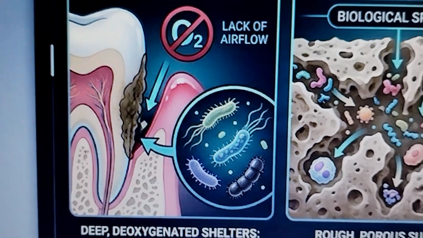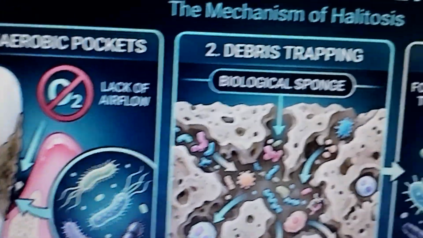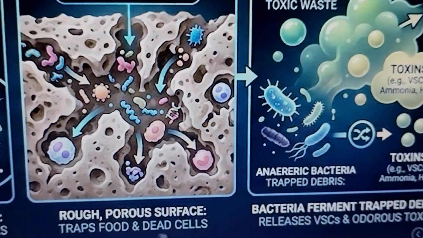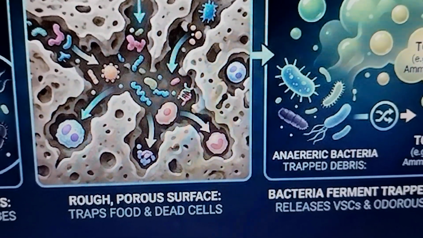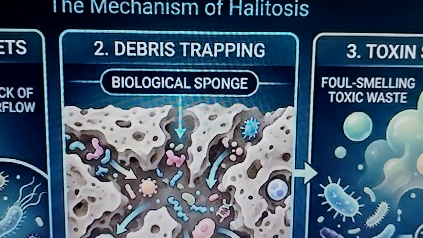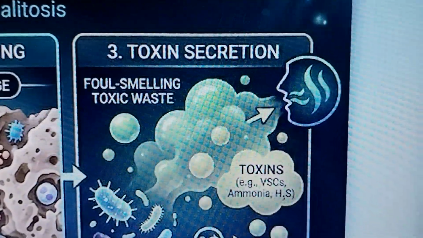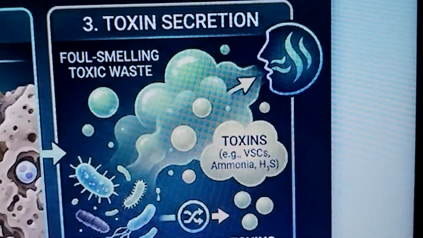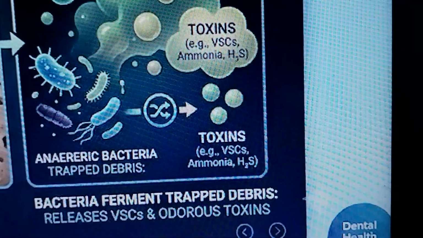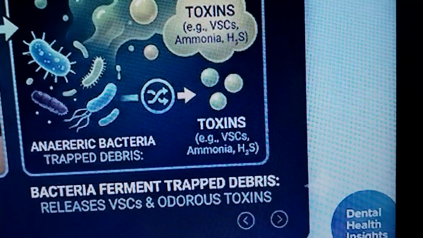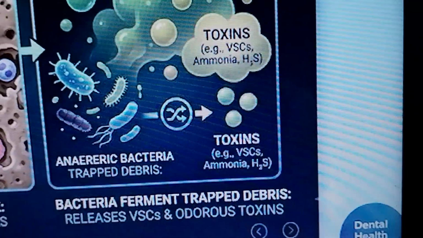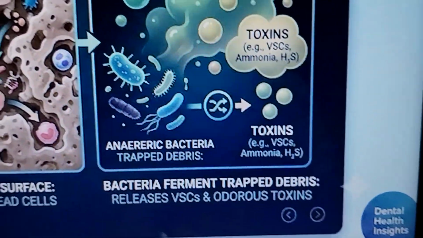Lack of airflow. It's going into the periodontal pockets, you can see. Then, debris trapping: it acts like a biological sponge, collecting. The rough, porous surface traps food and dead cells. Then the toxin secretion, that is the foul smell that comes from your mouth. Toxic waste: anaerobic bacteria ferment the trapped debris and release toxins. That leads to bad breath.